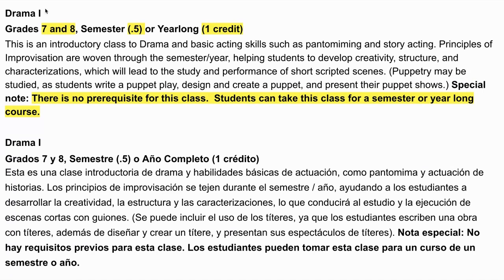In this case, it's Drama 1. And you'll notice here that Drama 1 can be taken by 7th and 8th graders. And you have the option of taking this class for half a year, a semester, or half a credit. Or you can sign up for this class all year long, which would equal 1 credit. Another important thing to notice in the course description is whether there is a prerequisite or not. That means, is there something that you have to have completed in order to enroll in this class? And in the case of Drama 1, there is no prerequisite. Anyone can sign up for this class.